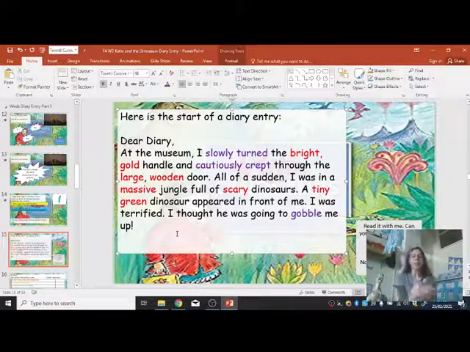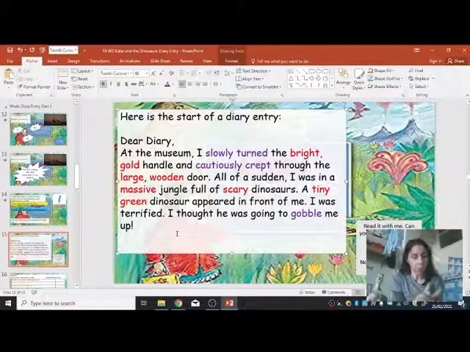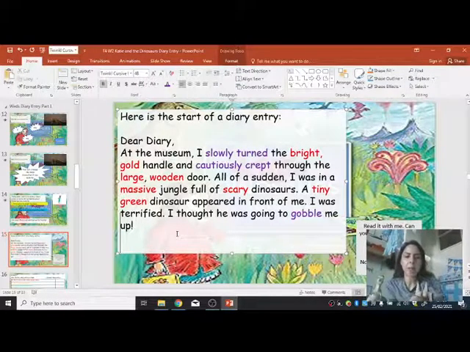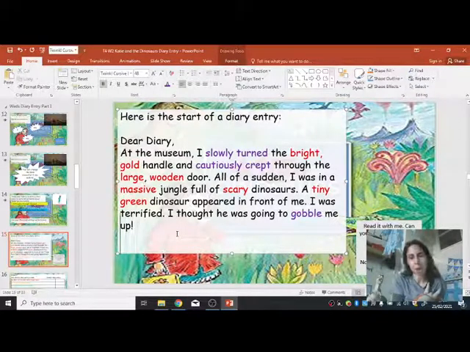Okay. So, you don't have to use this example if you don't want to, but I will leave it on this screen at the end, and you can write a similar first part of your diary, and you can think about changing some of those adjectives and think about changing some of those verbs.